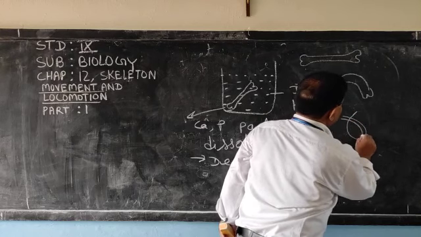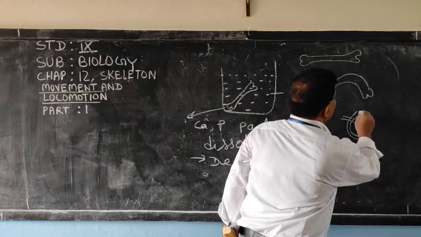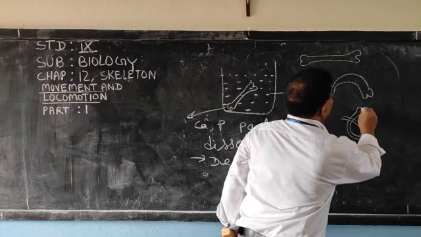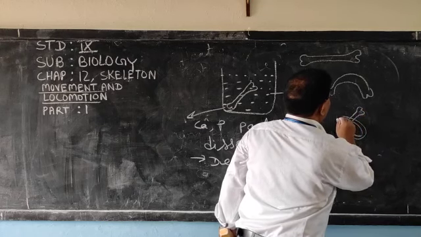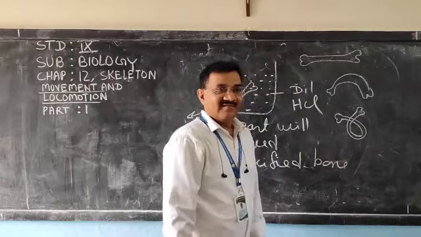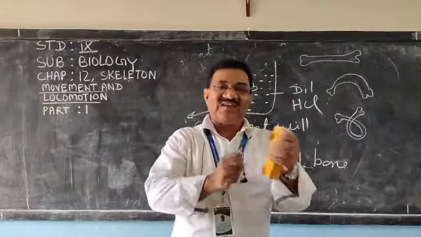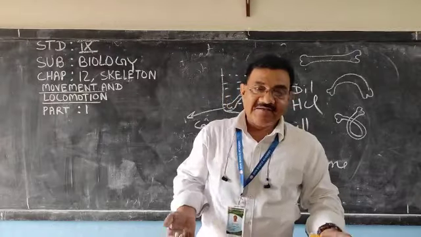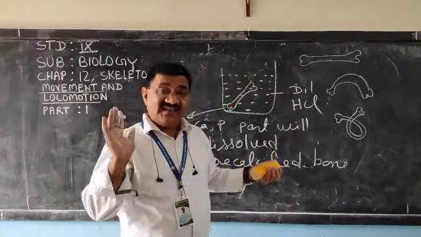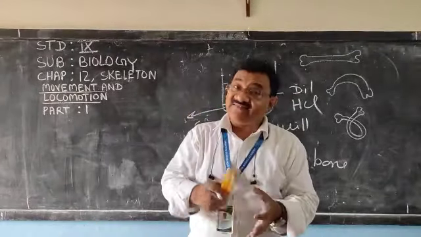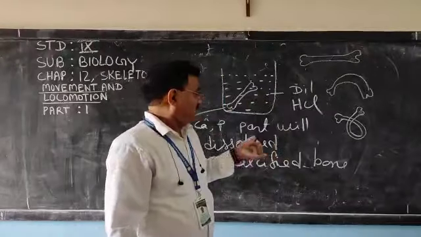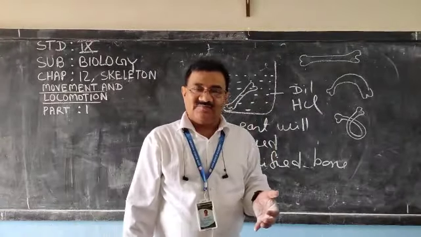Very interesting to know. See, the decalcified bone will become soft like a rope because the hardness is removed, and hardness in the bone is due to the presence of calcium.